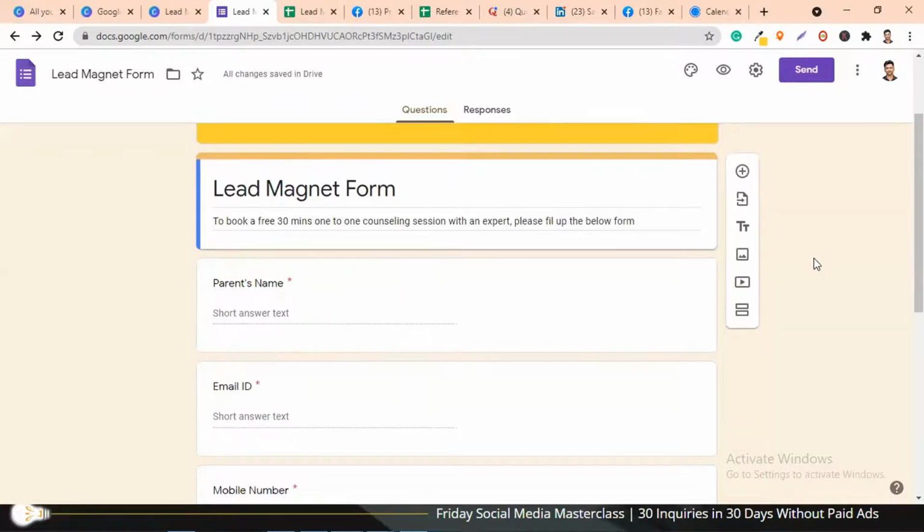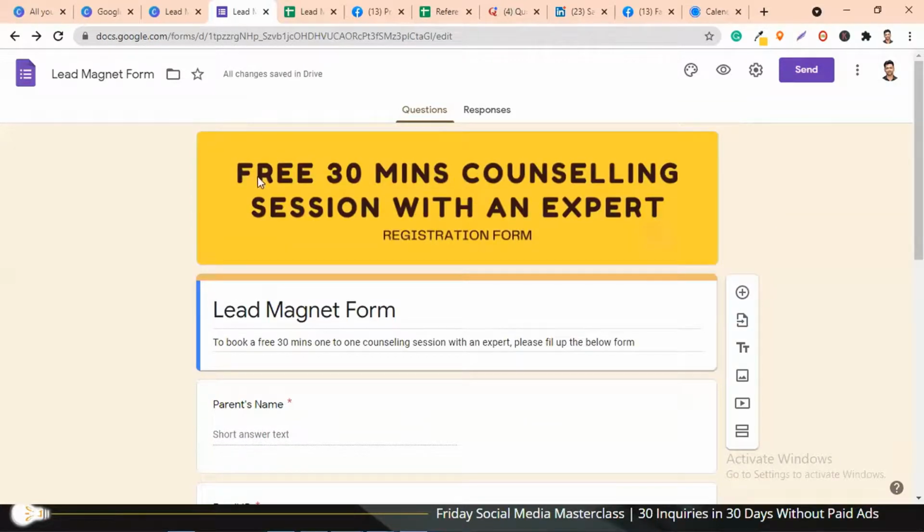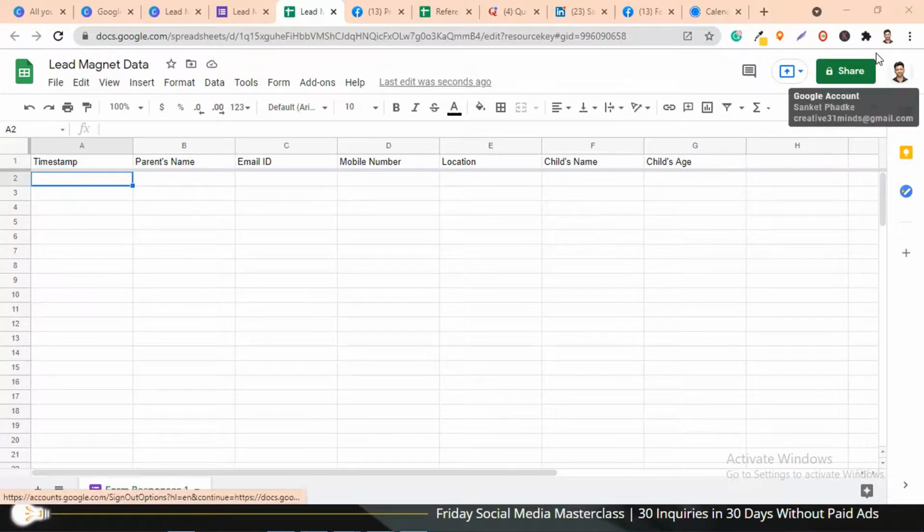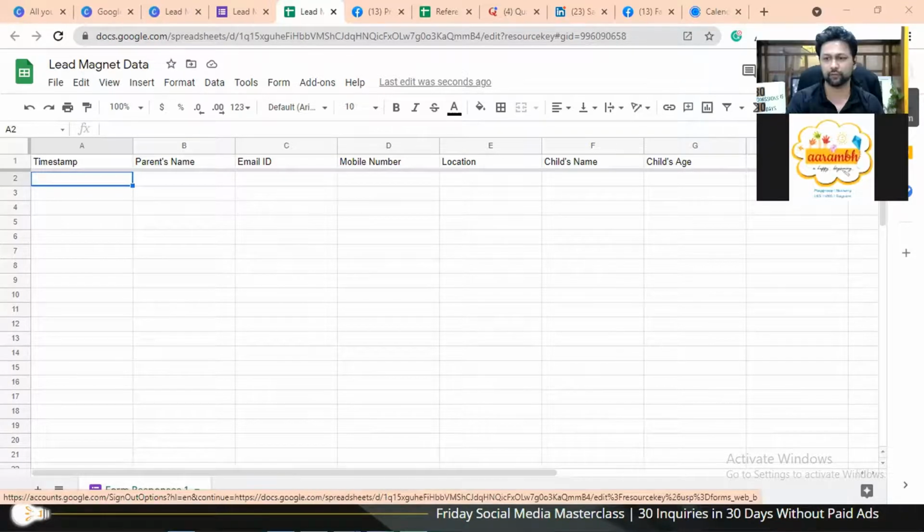So when you click on this link, you will be able to see a form like this. And once you fill up that form, you'll see that the data is brought in this particular lead form. So I've shared the link. If you guys can just click on this link and do a mock fill up of this form, you'll be able to actually see how the data comes here. Just let me know once you guys have filled up this form.